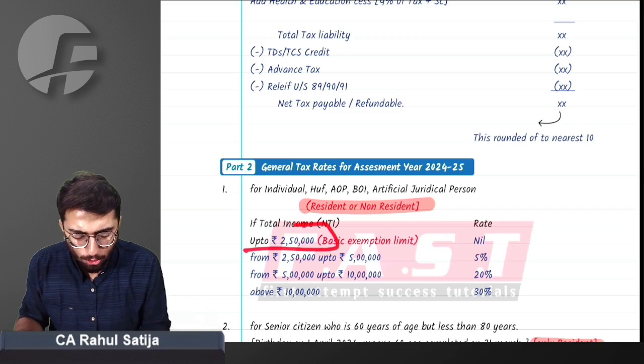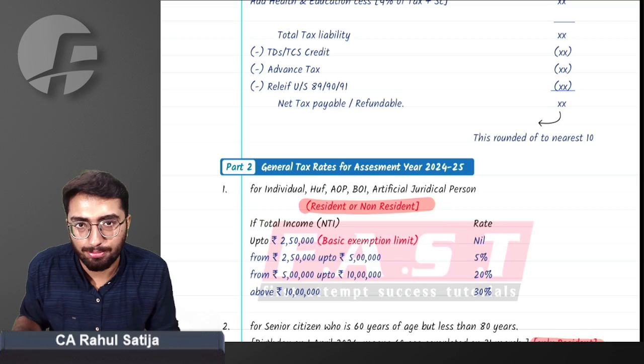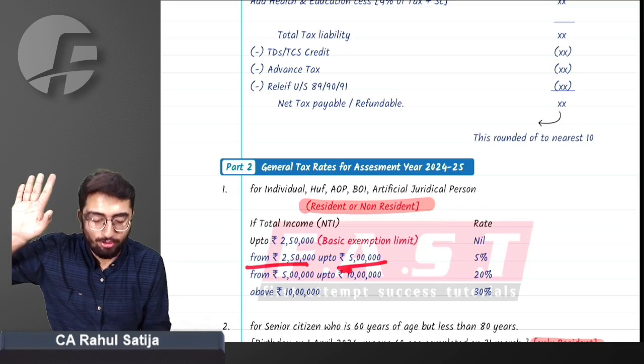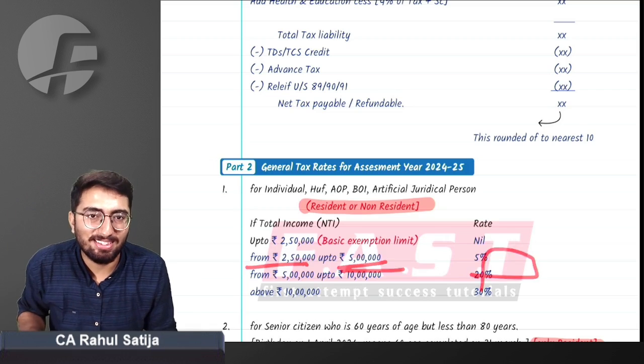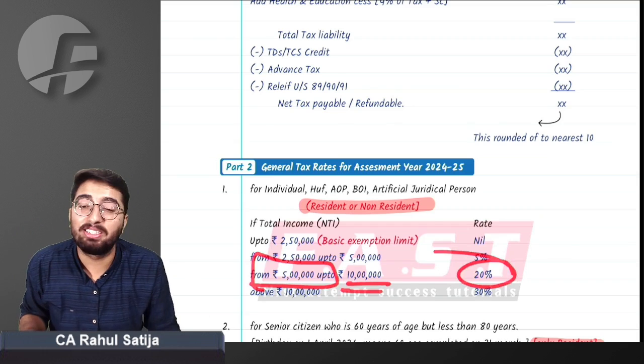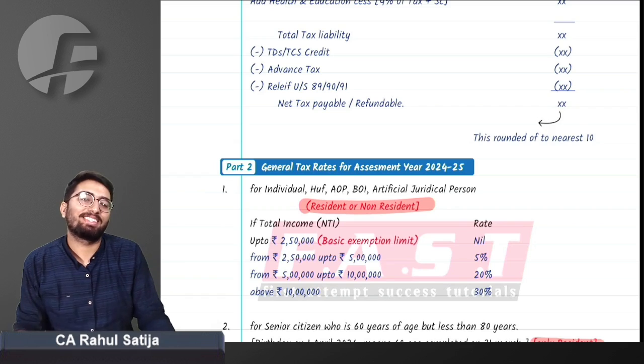Government says up to 2,50,000, which is the basic exemption limit, no tax is charged. From 2,50,000 to 5 lakh, 5% will be taxed. From 5 lakh up to 10 lakh, 20% will be taxed. And above 10 lakh, we have a 30% rate.